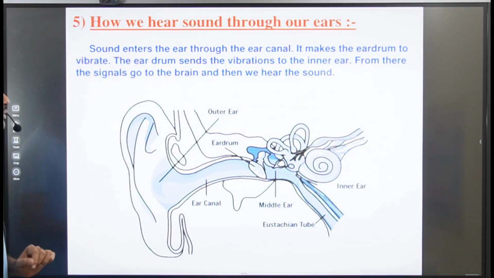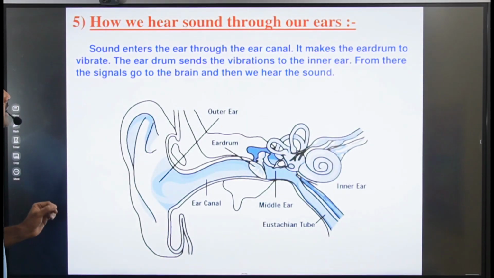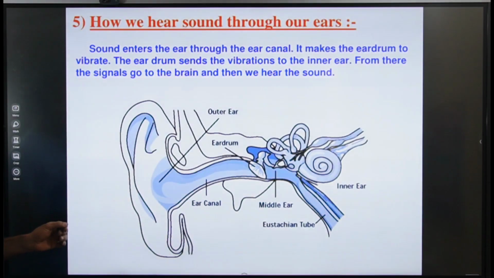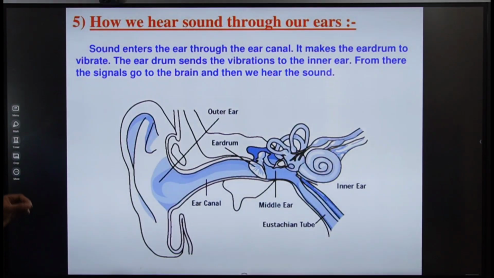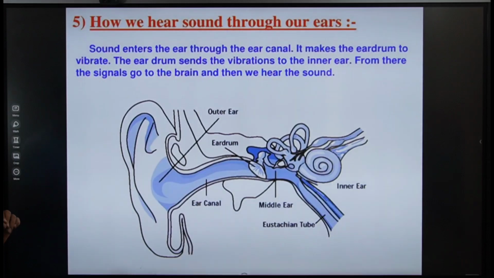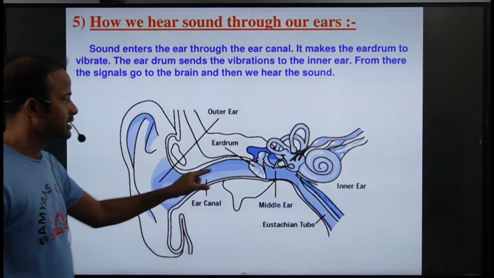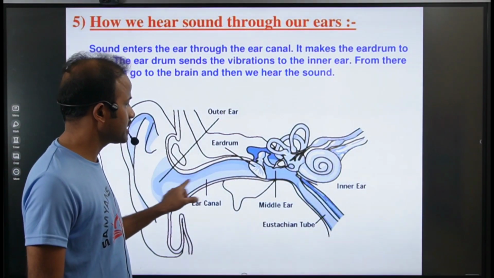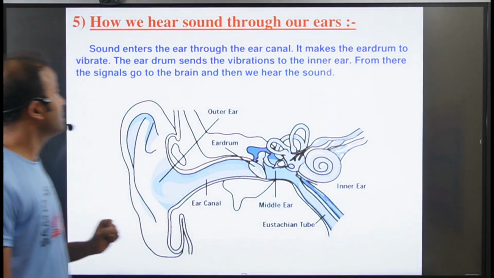Sound enters the ear through the ear canal. It makes the eardrum vibrate. The eardrum sends the vibrations to the inner ear. From there the signals go to the brain and then we hear the sound. Here this is what we call the ear canal. Then sound passes through this ear canal and reaches the eardrum.